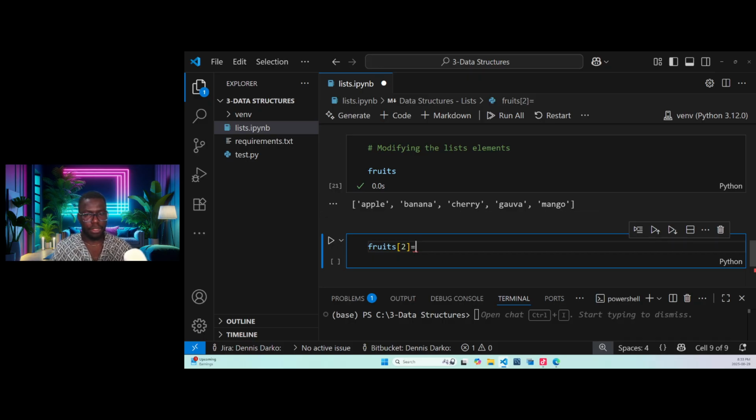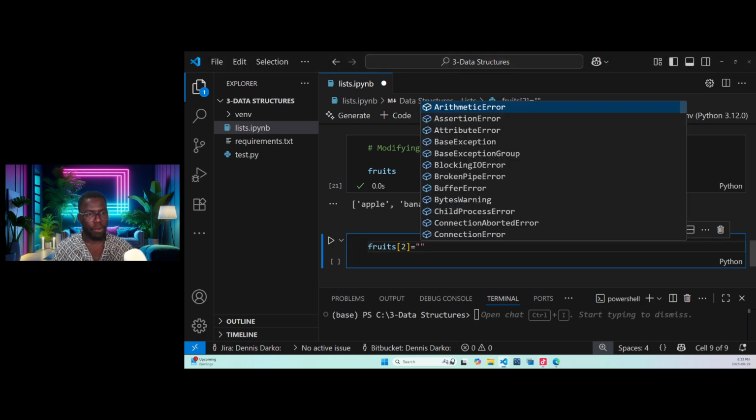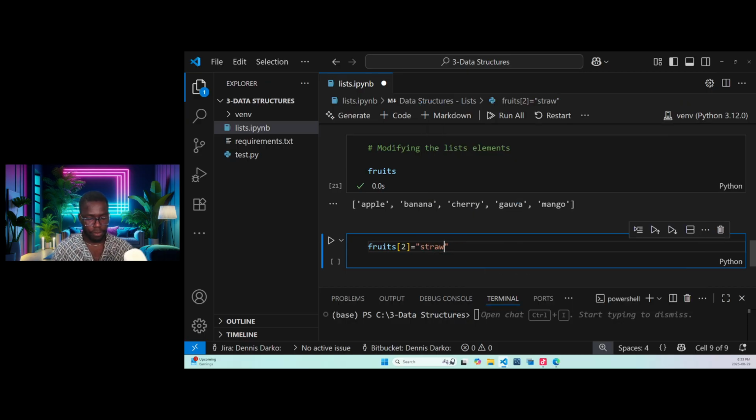Strawberry. Okay. So it's a string. So I put in a string, right? And I'll say strawberry. You see? So I have changed. When I run this, cherry will be replaced with what? Strawberry.